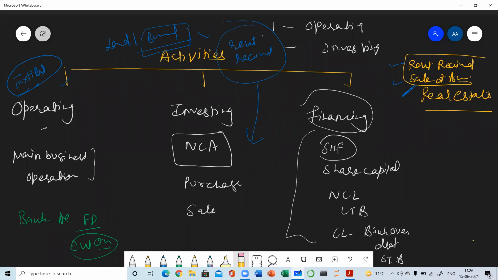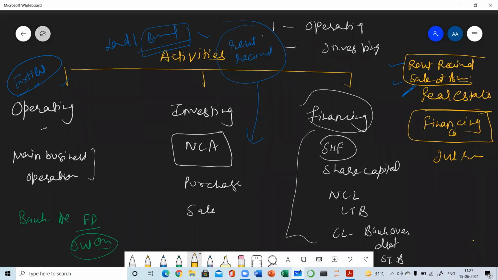So in that case, their main business is giving loans and accepting deposits, and interest they will be getting on a regular basis. Such types of companies are known in the cash flow statement as financing companies.